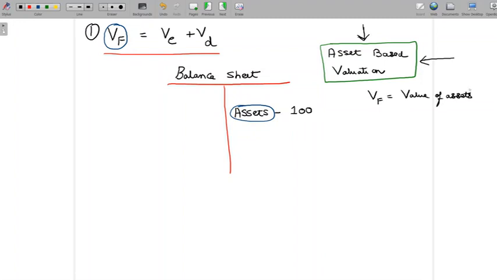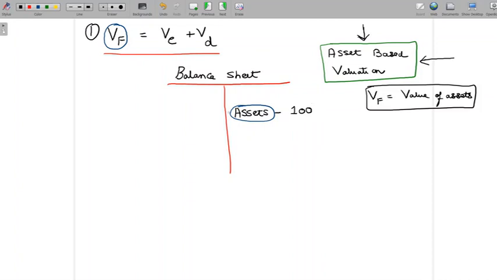Now that we understand this, the next important thing we need to look at is how is a firm going to get assets? Basically, assets refer to investment in those assets. So when I say a company has assets of 100, the other way in which I can refer to this is that a company has invested its finance in assets. So now it's important to understand that assets basically refer to investment in those assets, and investment in those assets is possible only if finance is available, and finance is something that has to be raised. So if investment in assets has to happen, then financing those assets is also equally important.